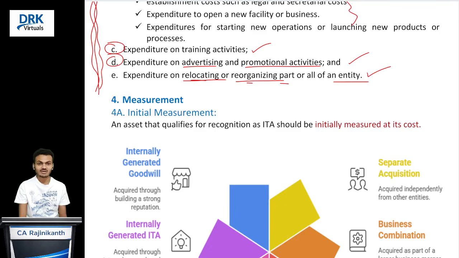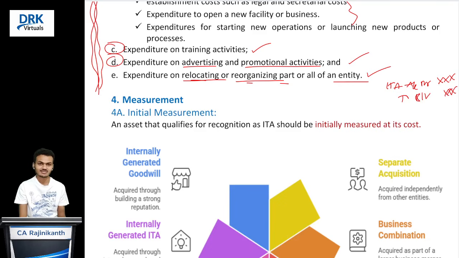right? So what we have discussed till now is the scope of this standard and recognition principles. Yes, our intangible asset satisfies the definition of intangible asset as well as the recognition criteria. That is fine. Now we pass the journal entry for recognizing intangible asset account: intangible asset account debit to bank or vendor account. This is fine. Till now we have discussed recognition. At what amount that intangible asset should be recognized, that is our next discussion.